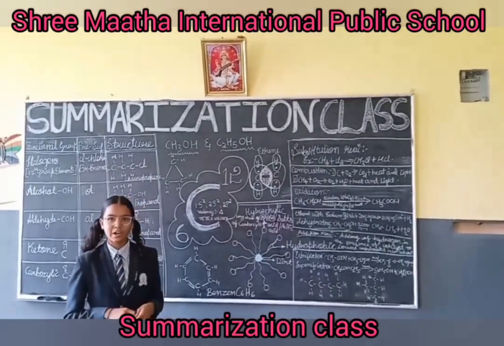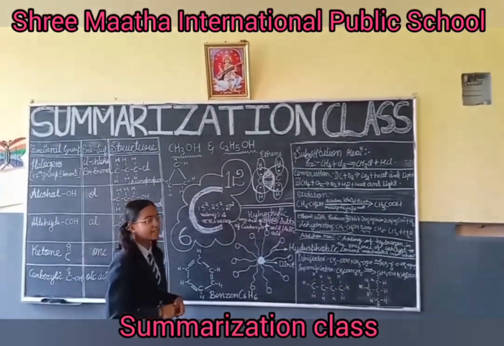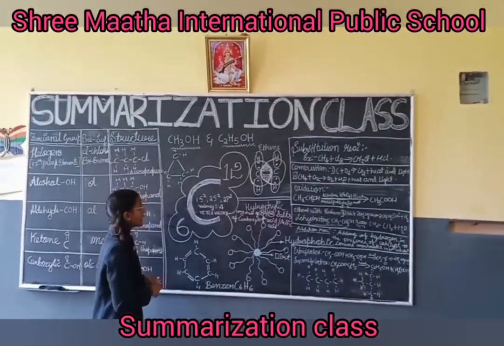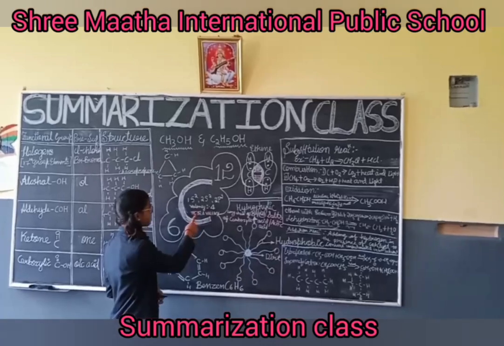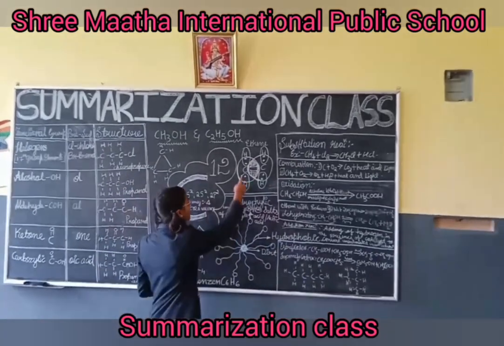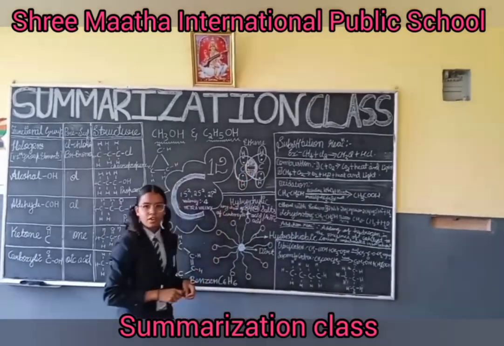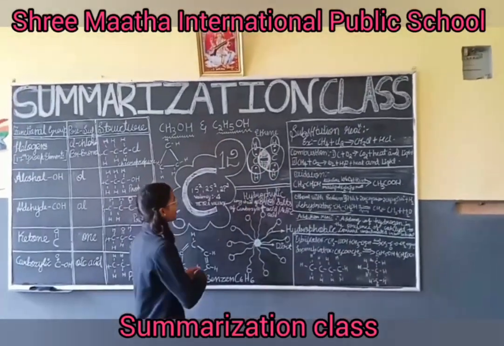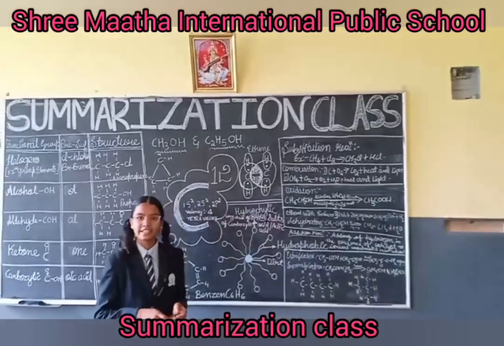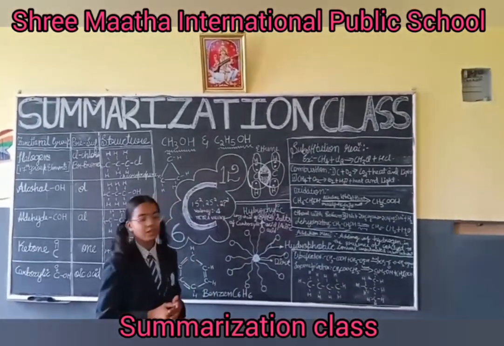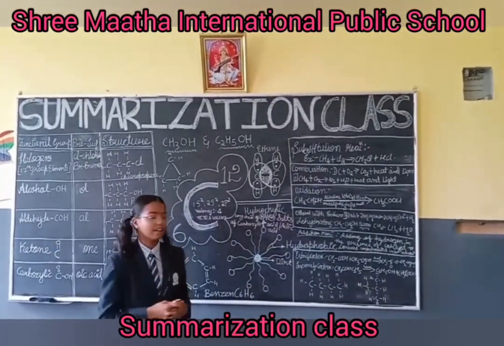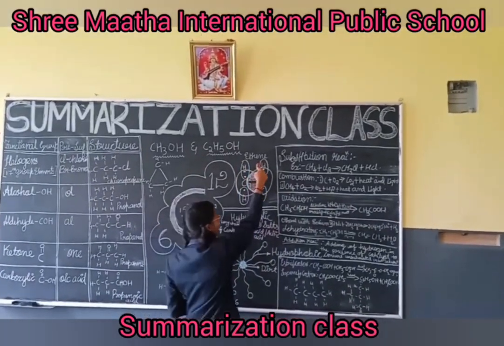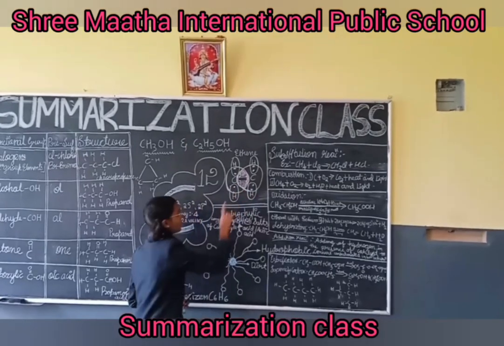So let us write the dot structure for ethane. Before that, let us know about the configuration of carbon. It has 4 valence electrons, so let us write 1, 2, 3, 4 dots for carbon. And hydrogen has 1 valence electron. It needs another valence electron to fulfill its K shell. So let us circle this, and we have to circle these hydrogens.